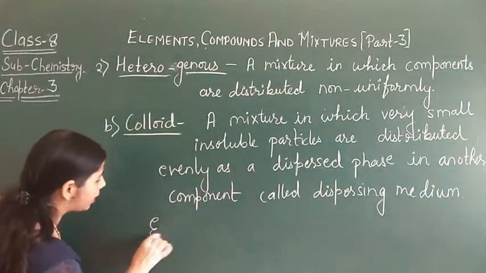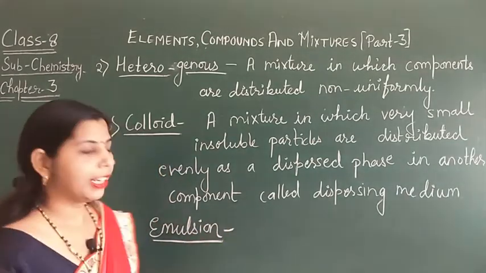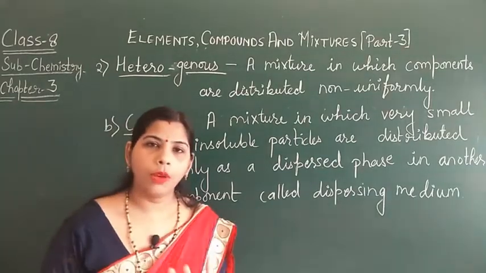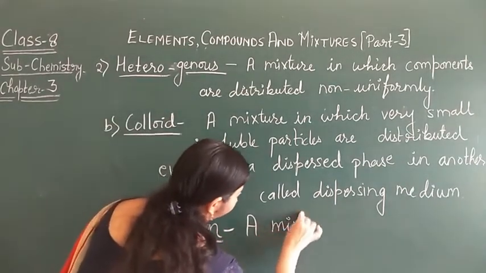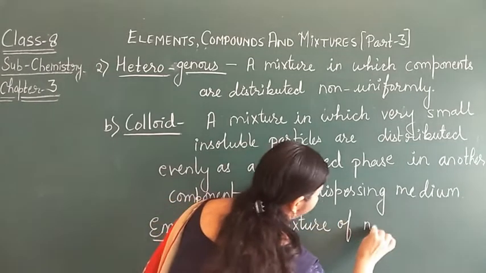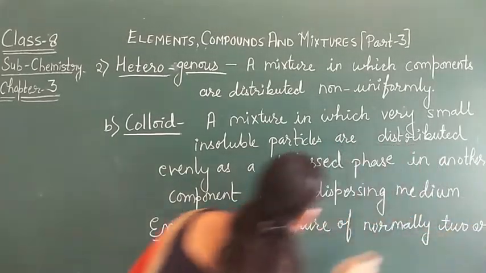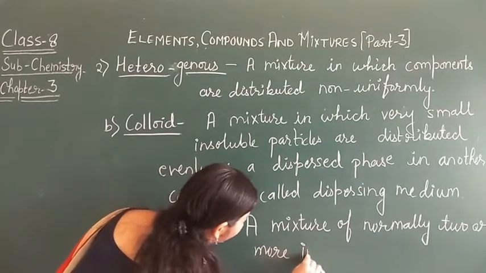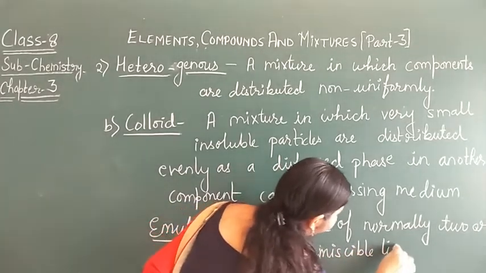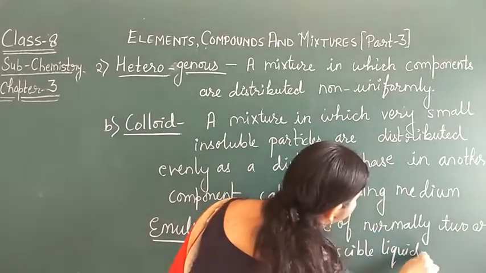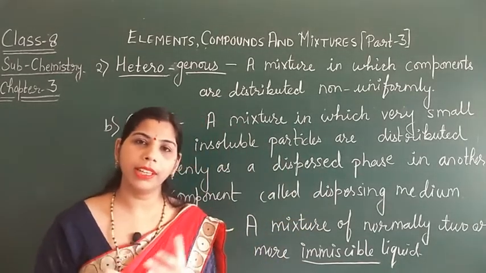A very common type of colloid is called an emulsion. An emulsion is a mixture of normally two or more immiscible liquids. Immiscible means which cannot be mixed properly. Just take water and oil and try to mix them, and they form an emulsion.